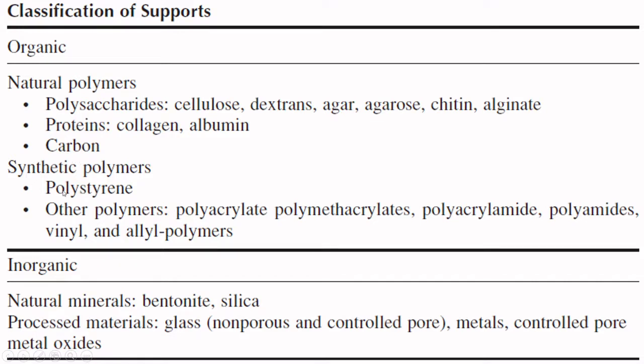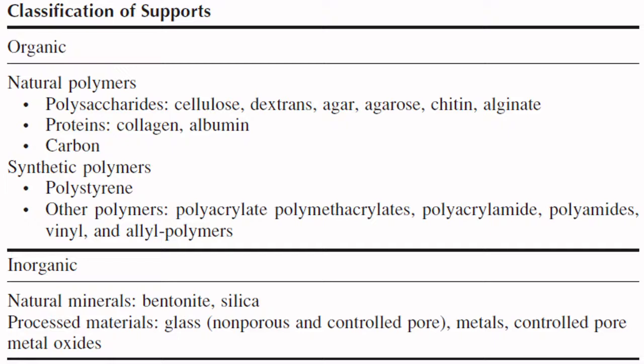Synthetic polymers like polystyrene or other polymers like polyacrylate, polymethacrylate, polyacrylamide, which is used in paints, or polyamides, vinyl or allyl polymers can be used as synthetic polymers. Under the inorganic support medium, natural minerals like bentonite or silica can be used, or processed material like glass. Glass is an excellent material.